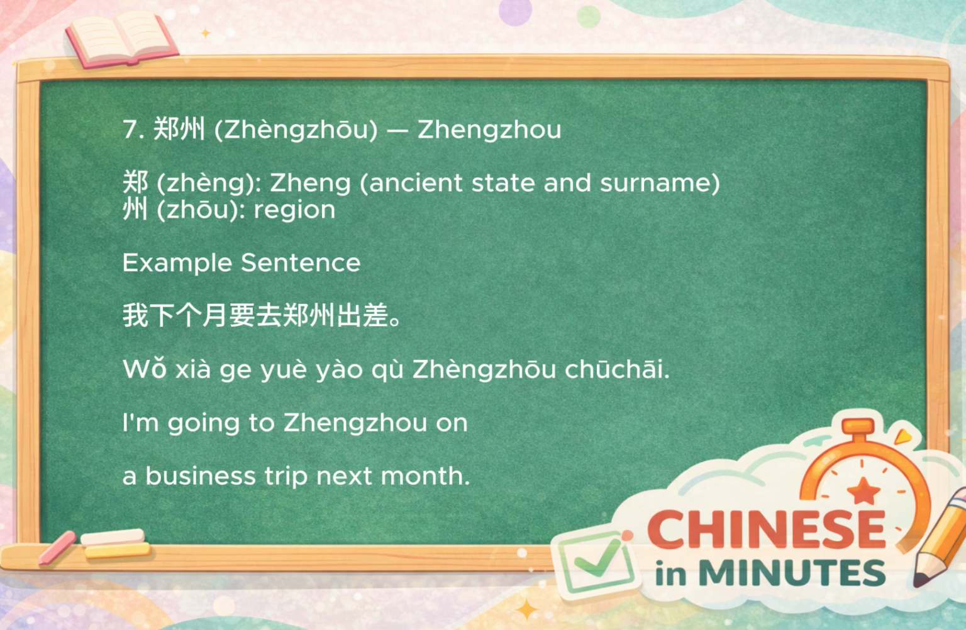The first city is Zhengzhou. The character Zheng comes from the ancient state of Zheng, while zhou means region or administrative area. Historically, this was the region associated with Zheng. Today, Zhengzhou is a major city in central China. A useful sentence is 我下个月要去郑州出差, which means I'm going to Zhengzhou on a business trip next month.